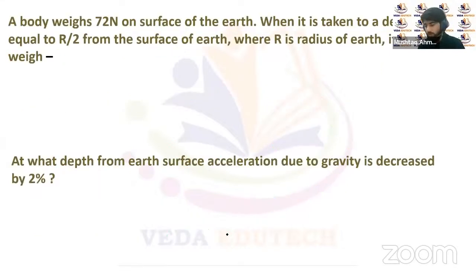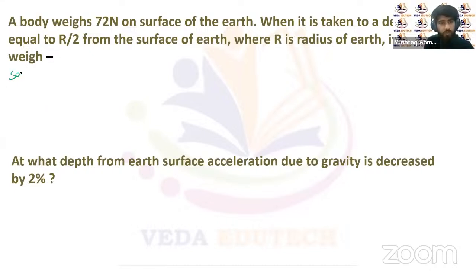Now let's try to solve these questions as well. The question says that a body weighs 72 newtons on the surface of the Earth. When it is taken to a depth equal to R by 2 from the surface of the Earth, where R is the radius of Earth, it would weigh. It means we have to calculate the weight of this body at a depth R by 2 when the weight of this body at the surface is 72 newtons.